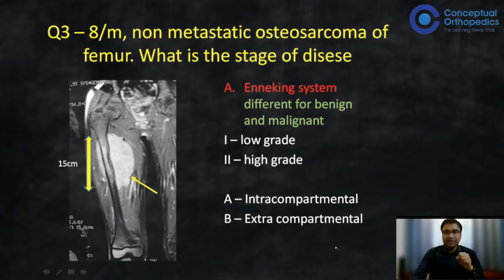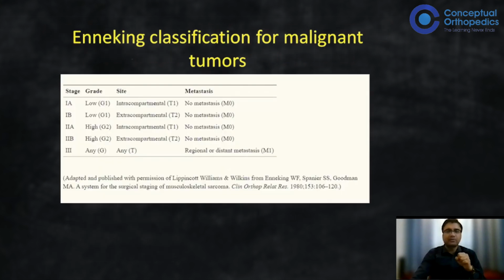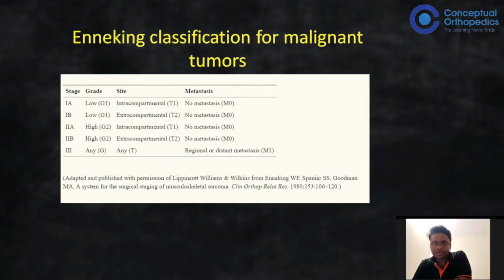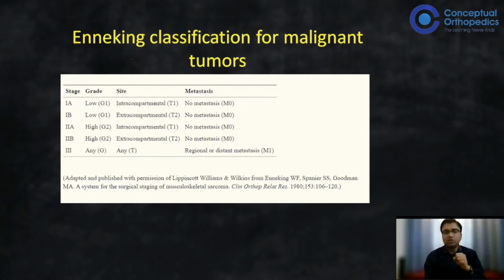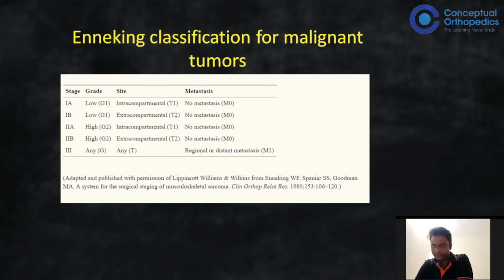So if we classify this tumor now, it should be high grade extracompartmental. Yes. So this is 2B. The answer for this question will be high grade extracompartmental.